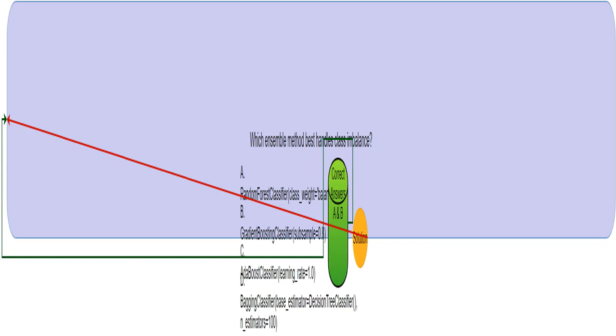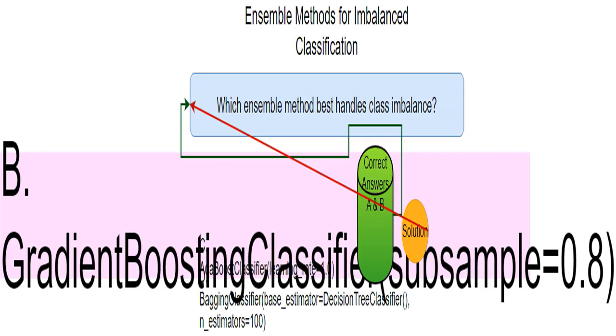I'm focusing on how each option's parameter settings specifically help with the problem of having too few examples of the churners class. Gradient boosting is a powerful technique. The subsample parameter controls what fraction of the training data is used to build each tree in the ensemble. Setting subsample to 0.8 means 80% of the data will be used for each tree. This helps prevent overfitting, a common issue when dealing with imbalanced datasets, which will, in turn, improve minority class prediction.